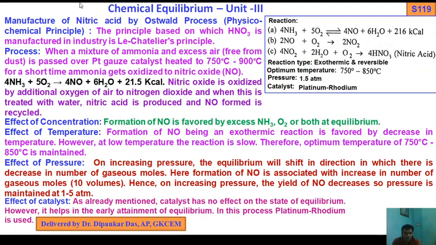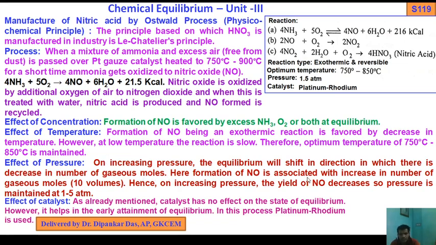Effect of pressure: on increasing pressure, the equilibrium will shift in the direction in which there is a decrease in the number of gaseous moles.